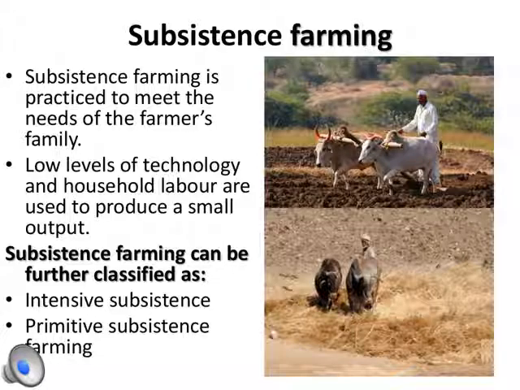Now the first is subsistence farming. Subsistence farming is carried out on a low scale for a small output. It is practiced to meet the needs of the farmer's family. This uses very low-end technology and most of the labor is manual over here. And this can be further classified into intensive subsistence agriculture and primitive subsistence agriculture. Now let's see intensive subsistence agriculture.